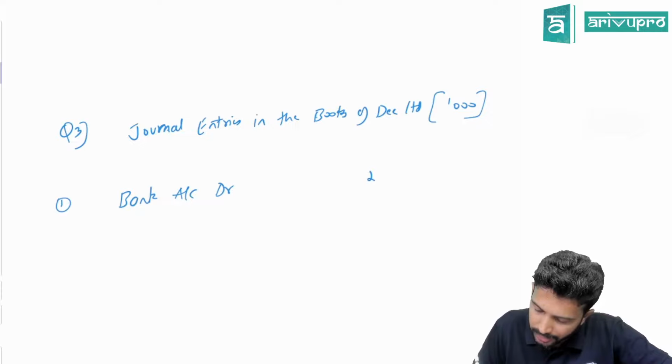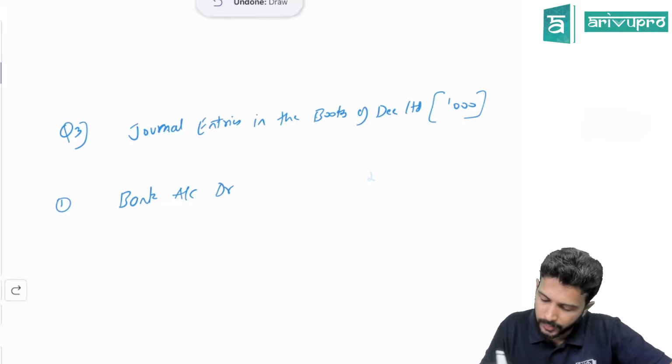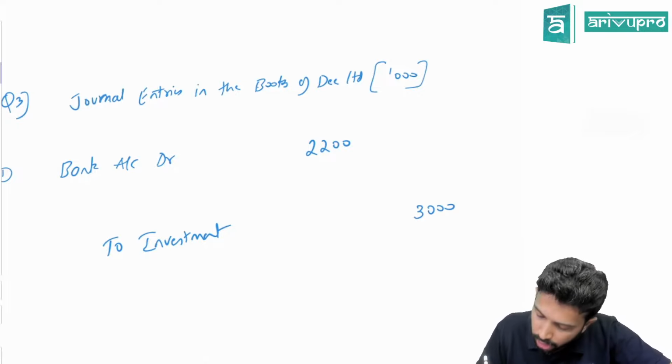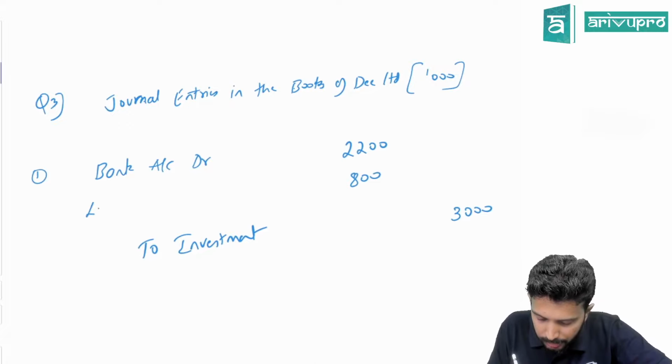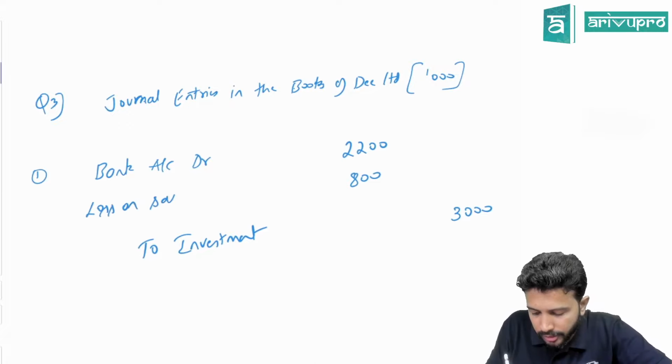So bank account debit 22 lakh. If I have to express in thousands, it will become 2,200. I sold investment, so I will credit investment, but the value of the investment in my books is 30 lakh, which is nothing but 3,000. That means these investments I've sold at a loss of 8 lakh, which becomes 800 when you express in thousands. So this is your loss on sale account debit, which gets transferred to your P&L account.